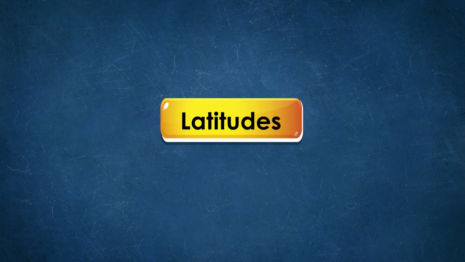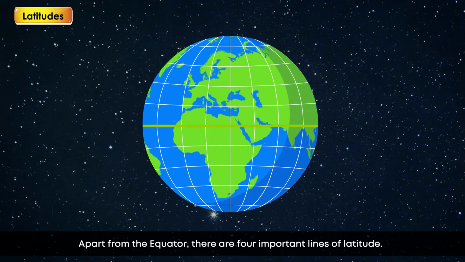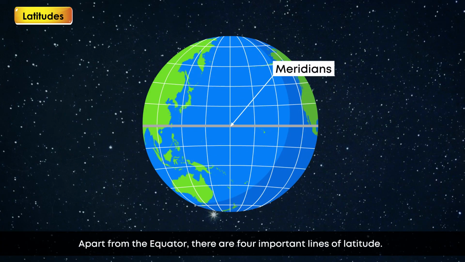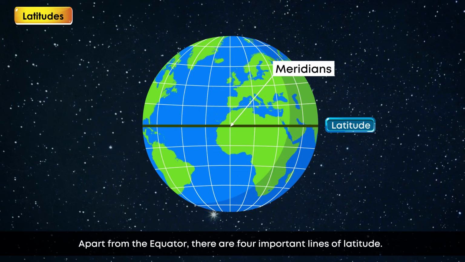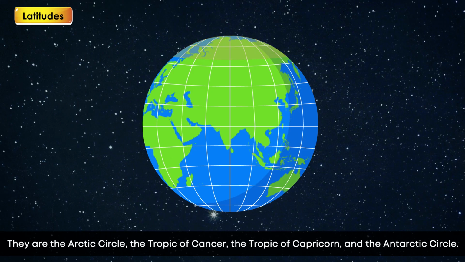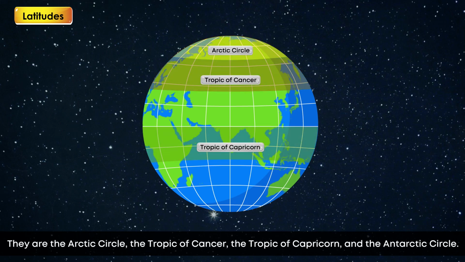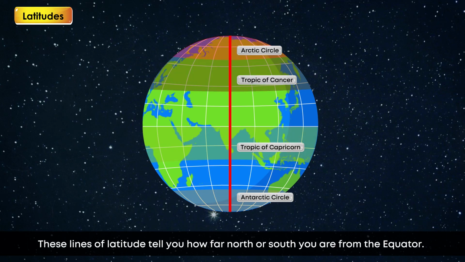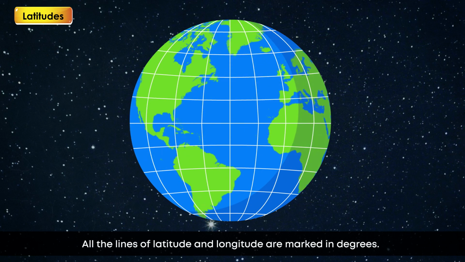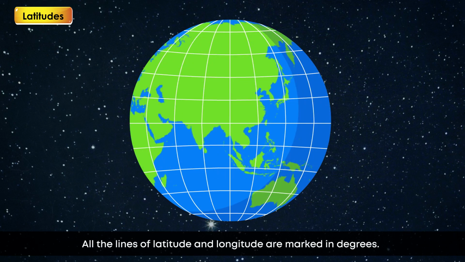Latitudes. Apart from the equator, there are 4 important lines of latitude. They are the Arctic Circle, the Tropic of Cancer, the Tropic of Capricorn, and the Antarctic Circle. These lines of latitude tell you how far north or south you are from the equator. All the lines of latitude and longitude are marked in degrees.